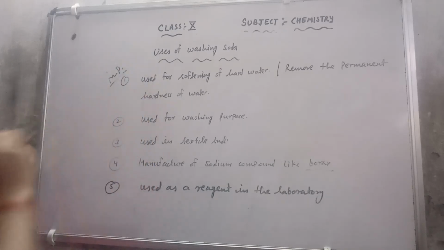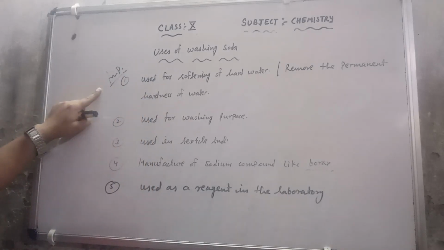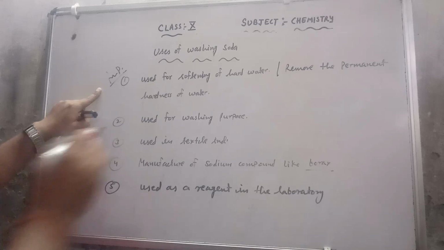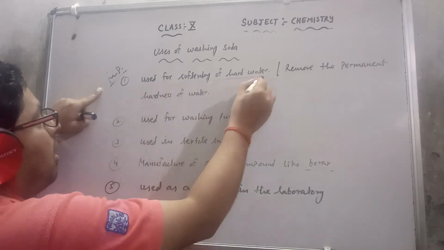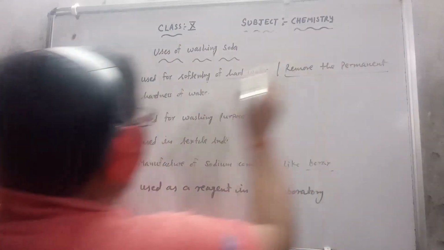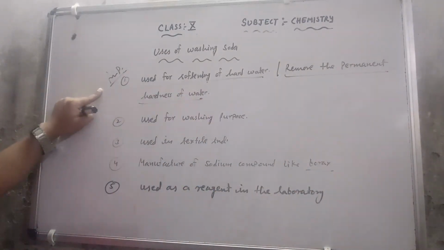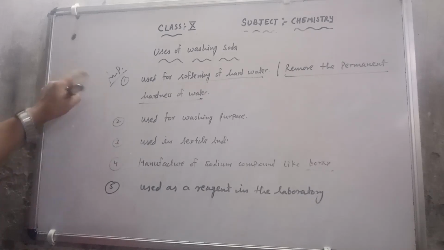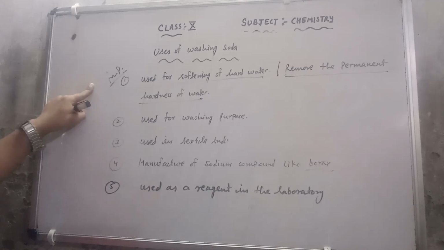Lots of times they ask in 1 mark questions: name the compound which is used for softening hard water or used to remove the permanent hardness of water. So that is washing soda, or you can say sodium carbonate. That is a very important use of washing soda.